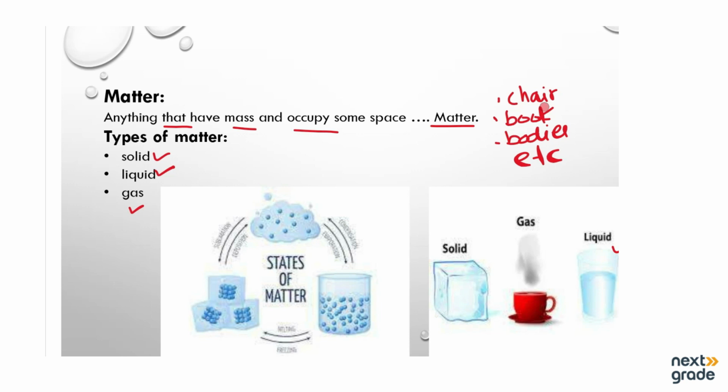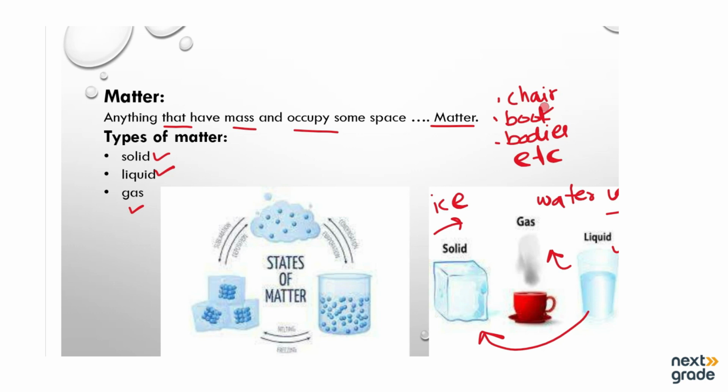And if the water starts to boil, it will be converted into its gaseous state, or water vapors. So this will be the second state. And if we start to cool down the water that is in the liquid state, it will start to solidify in the form of ice.